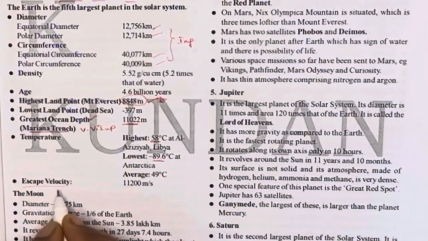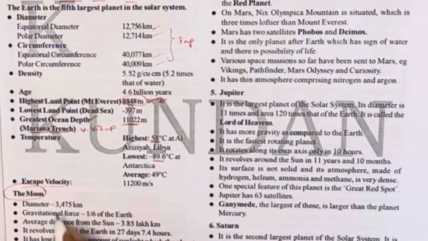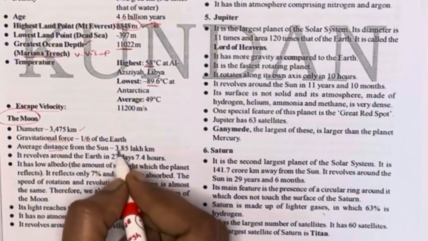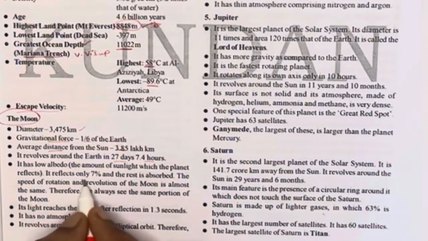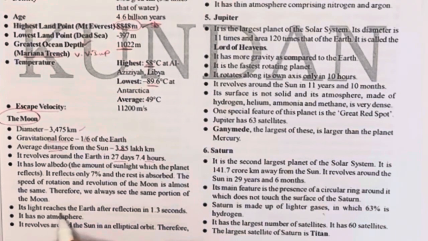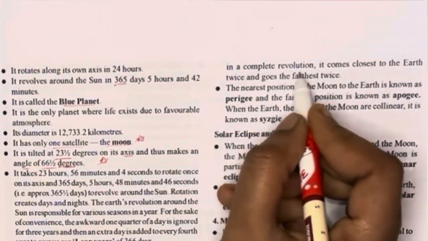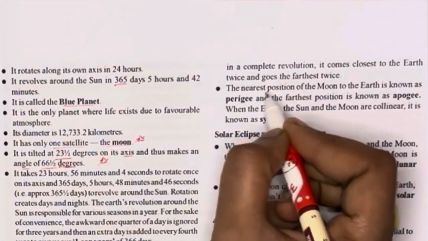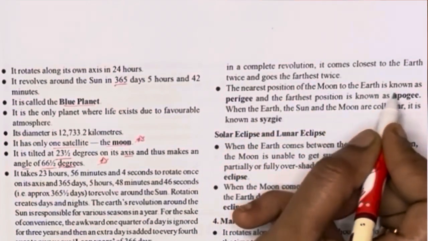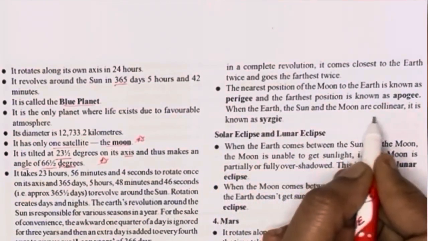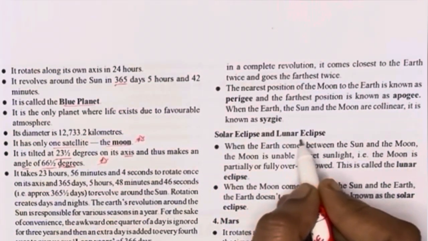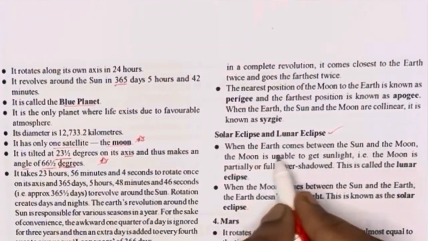The Moon. Next is the Moon. The diameter is 3,475 kilometers and the gravitational force is 1/6 of the Earth, and the average distance is also given. It revolves around the Earth in 27 days. The nearest position of the Moon to the Earth is known as perigee and the farthest position is known as apogee. It is also important for all exams, and solar eclipse and lunar eclipse.